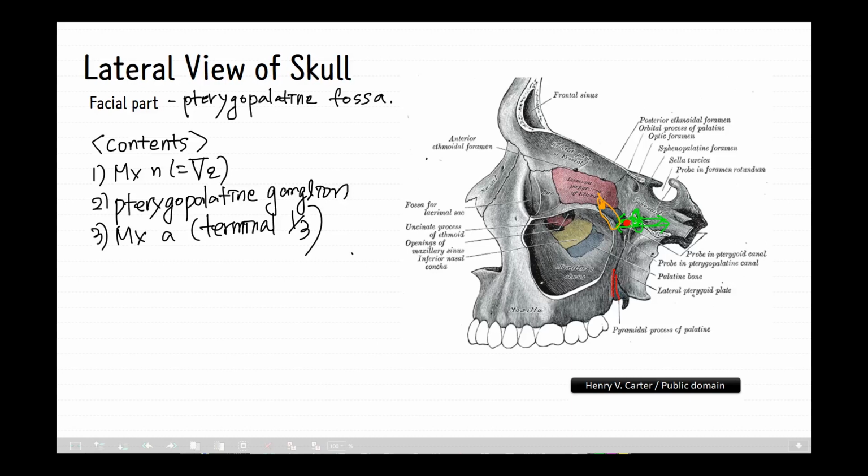Also, the pterygopalatine fossa communicates with the palate, in other words, the oral cavity.